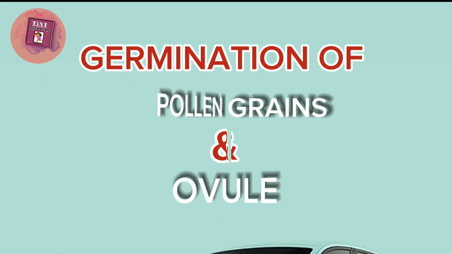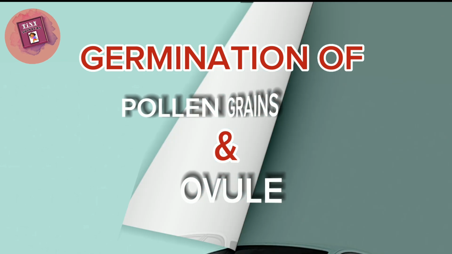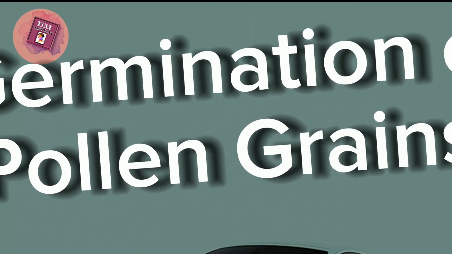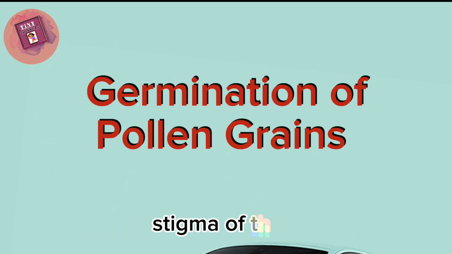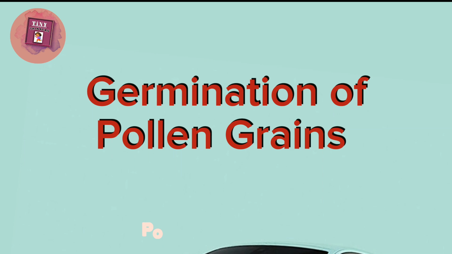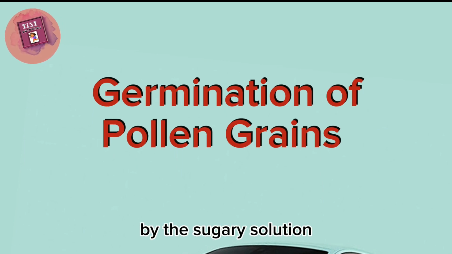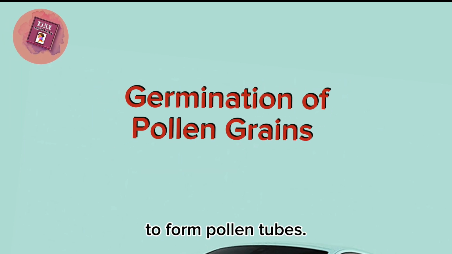Today's topic is germination of pollen grains and ovule. First of all, we'll discuss germination of pollen grains. After pollen grains land on the stigma of the same species, pollen grains are stimulated by the sugar solution on the stigma and germinate to form pollen tubes.